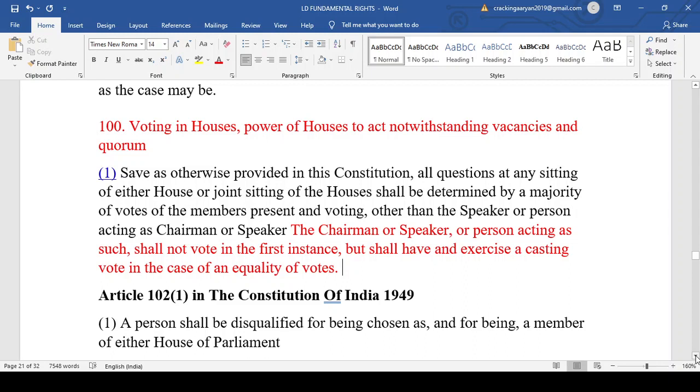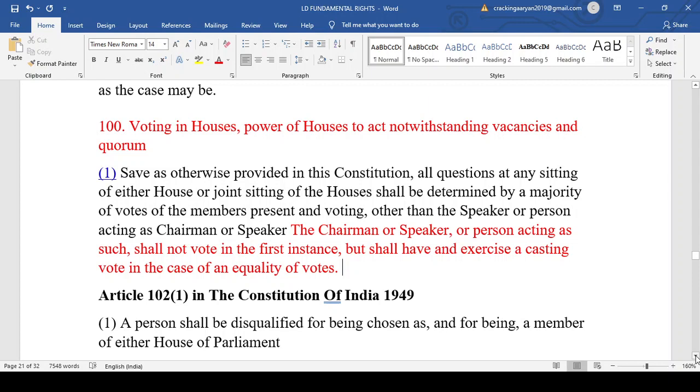In that case, there will be the institution of disqualification, and then there will be some issue like that. That is the 52nd amendment. Sometimes what happens is, when there is a joint session of both houses of the parliament, in which the Lok Sabha and Rajya Sabha are together, in the Lok Sabha the party in power has a majority, but in the Rajya Sabha they do not have the power.